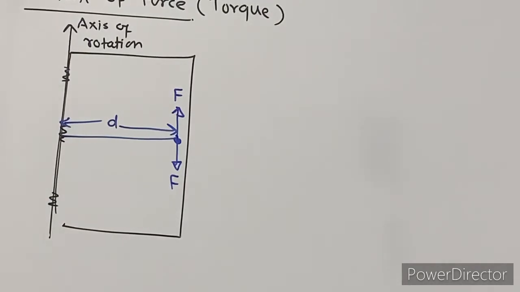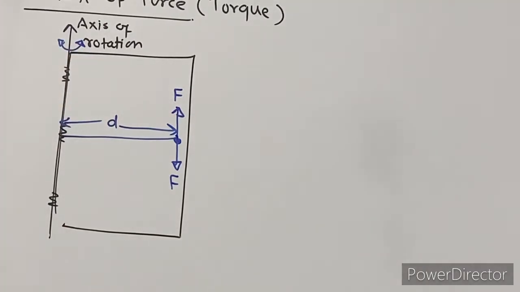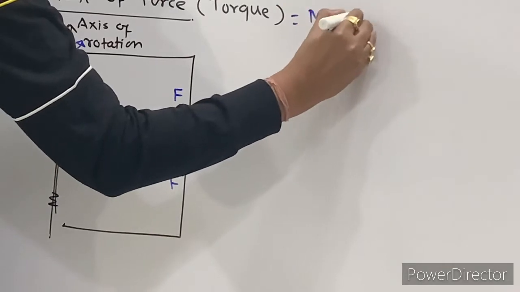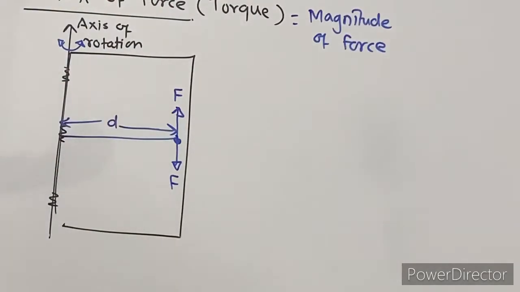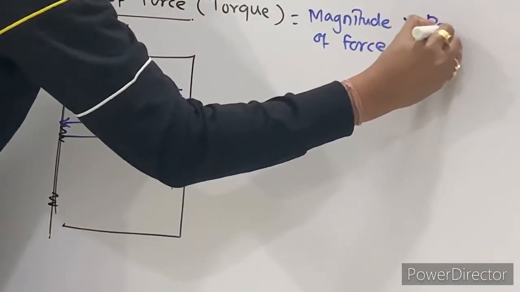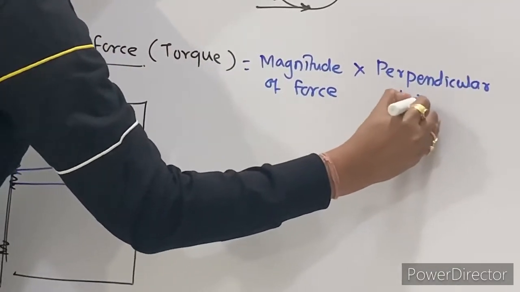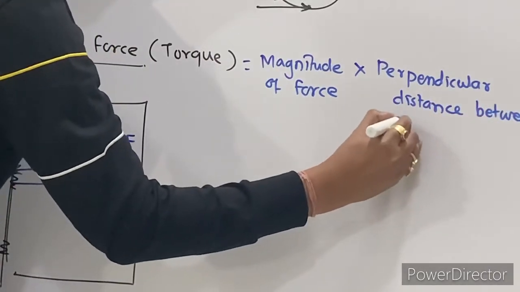So moment of force is nothing but the turning effect of a body about the given axis of rotation. So moment of force or torque is nothing but the product of the magnitude of force into the perpendicular distance between your axis of rotation and the line of action of force.